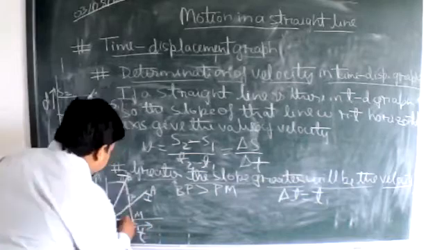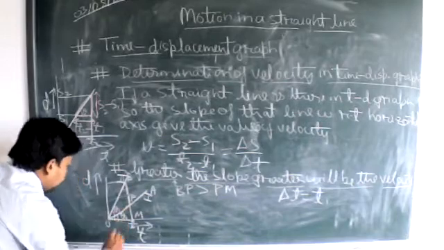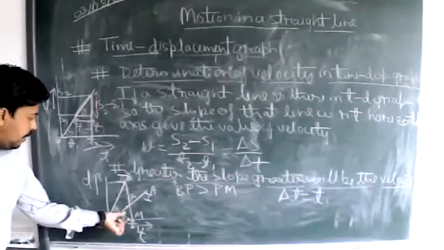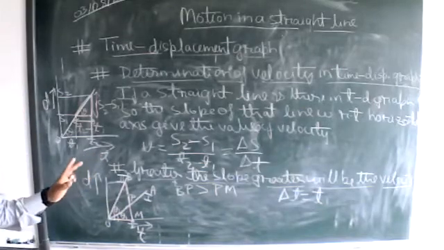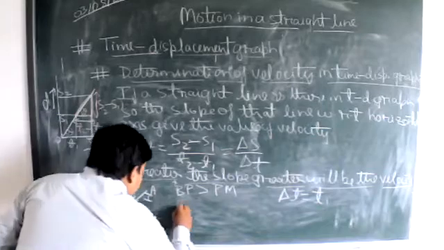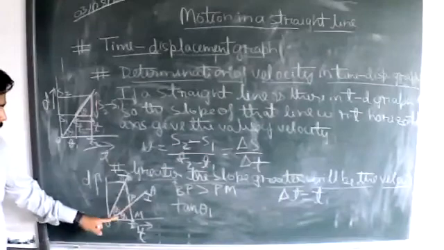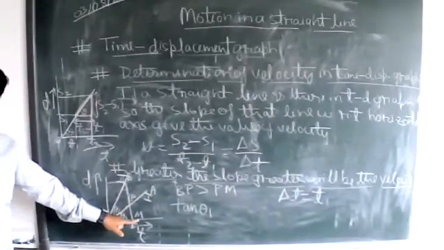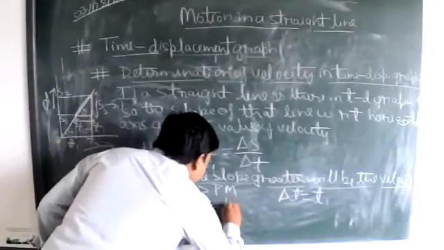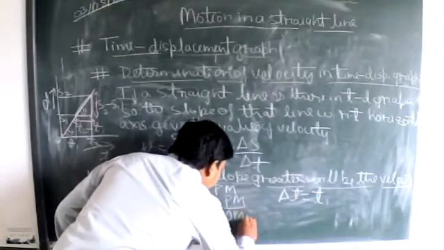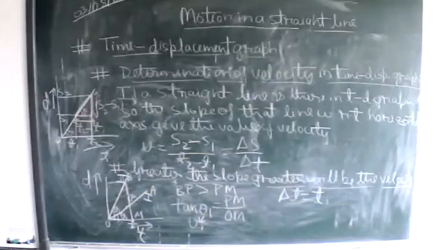So what will be the value of tan theta? Here there will be theta 1, here there will be theta 2. This will be theta 1 for the first body and this will be theta 2 for the second body. So what will be the value of tan theta 1? Tan theta 1 for triangle POM, that is the smaller triangle, is PM upon OM. That will give the velocity V1 of the first body.